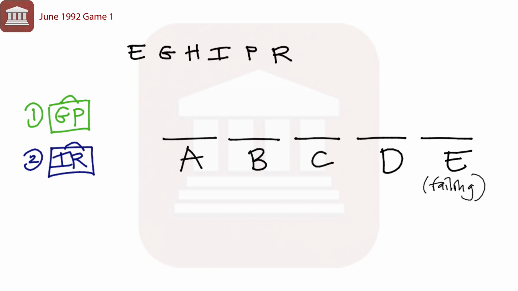Moving on to condition number 3. He receives a higher grade in economics than he receives in history. So our grade in economics is higher than history, which tells us that we can't have history get an A and we can't have economics fail.